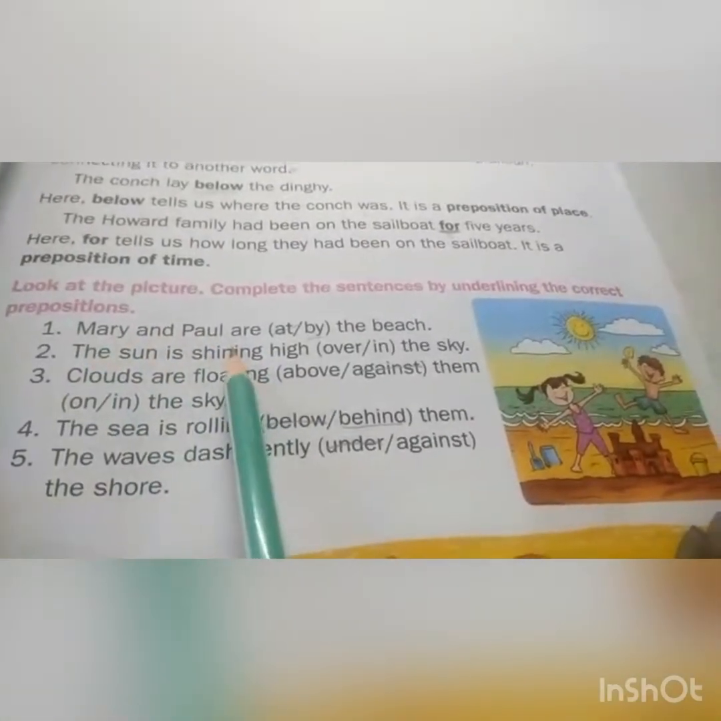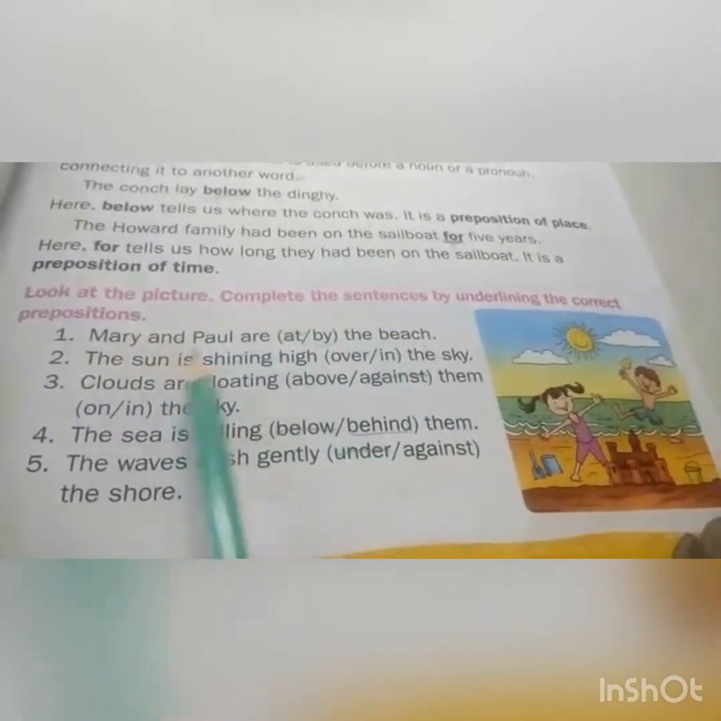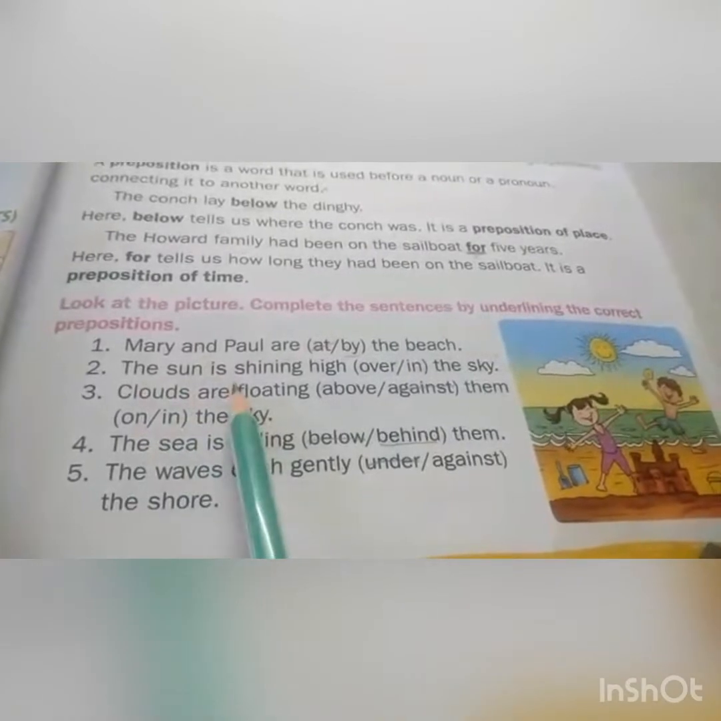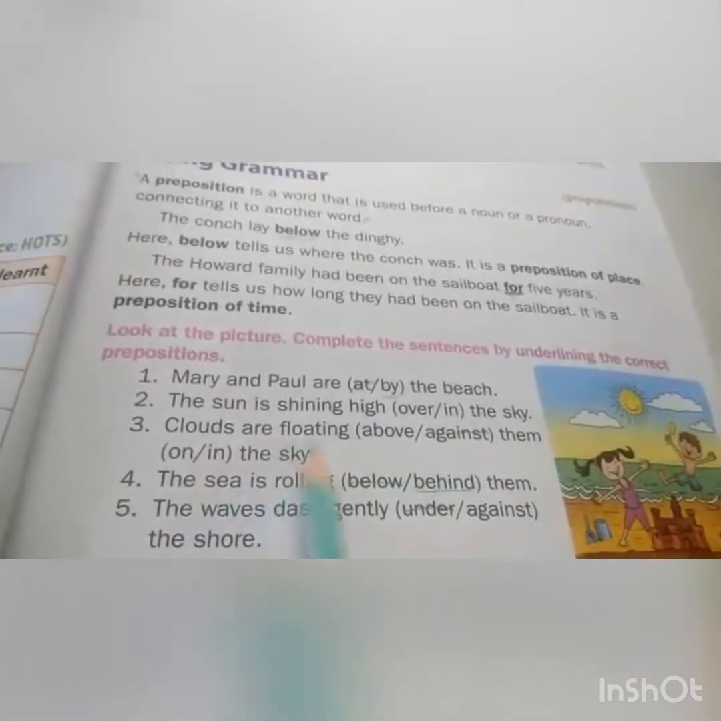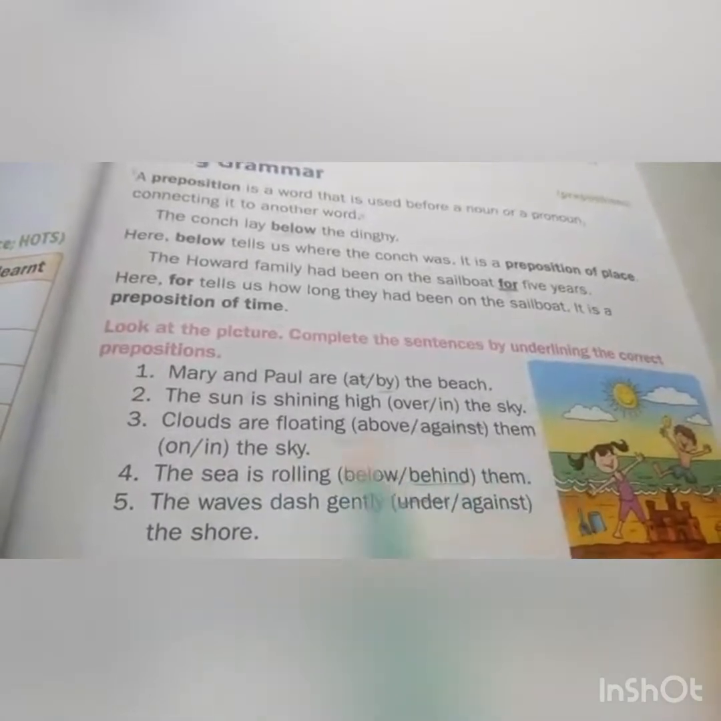Complete these sentences. Mary and Paul are by the beach. The sun is shining high over the sky. The clouds are floating above them in the sky.